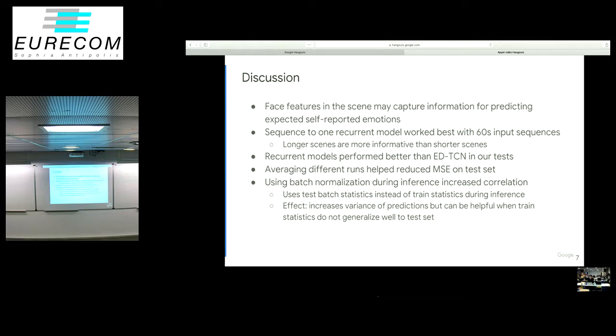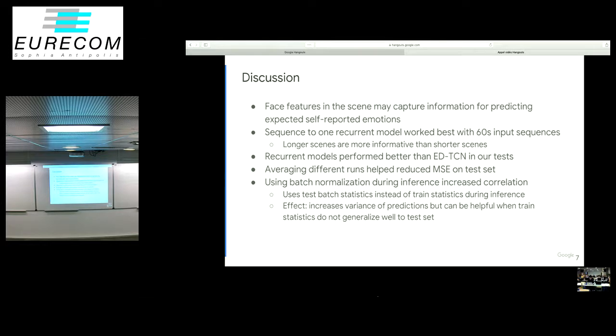This suggests that longer scenes are more informative than shorter scenes, and perhaps even longer input sequences may be helpful. Another point to discuss is that for our tests, recurrent models perform better than encoder-decoder TCNs. Additionally, averaging different runs helped reduce the mean squared error on the test set.